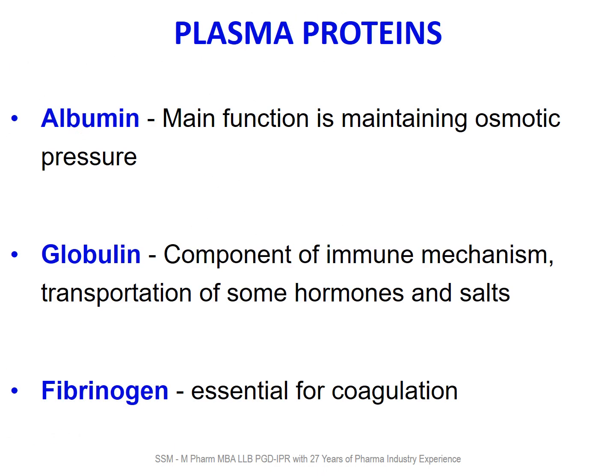Among plasma proteins, the main function of albumin is maintaining osmotic pressure. Globulin, which is a component of the immune system, is a part of antibodies. Globulin is also associated with the transportation of some hormones and salts. The next plasma protein is fibrinogen, which is essential for blood clotting or coagulation.